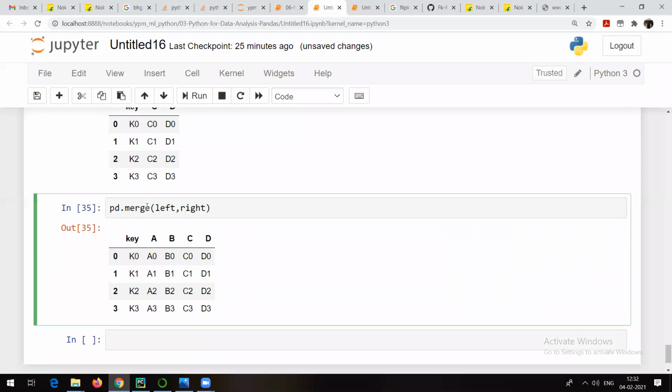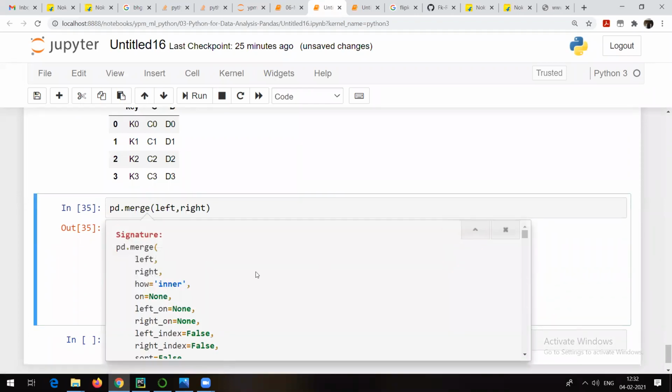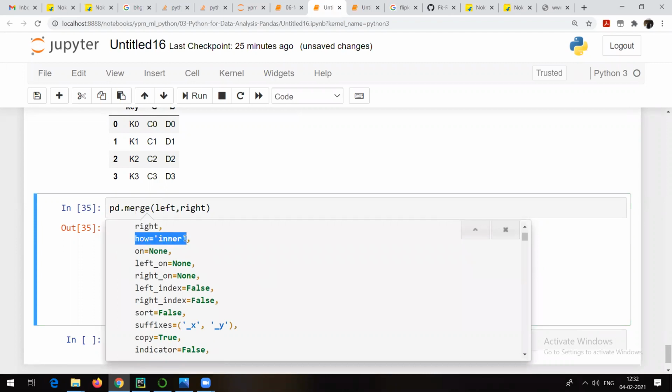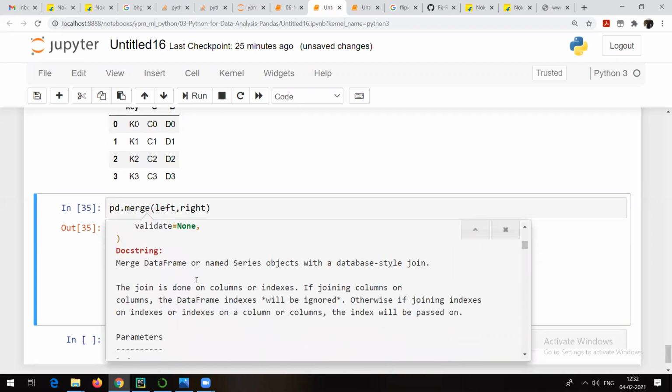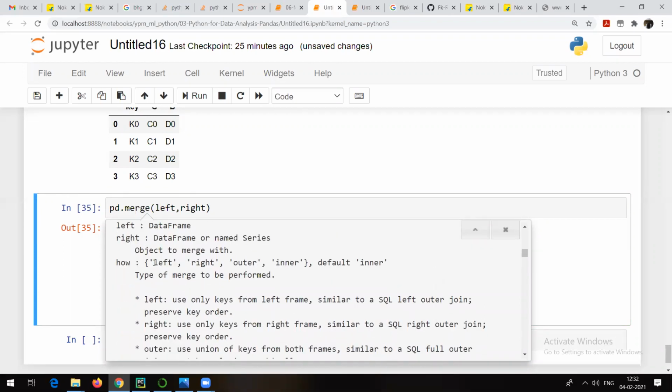Again, there are a lot of options in the case of merging also. You can go here and check how the merging has happened by default. It is actually inner merging. There are different options for that merging. You can make use of left, right, outer, or inner. Those people who are aware of the join concept might know about it. Otherwise, in sets you might have learned something like this. Suppose this is your left data frame and this is your right data frame. So what is inner merging? It is going to show you only the common things between both the data frames.